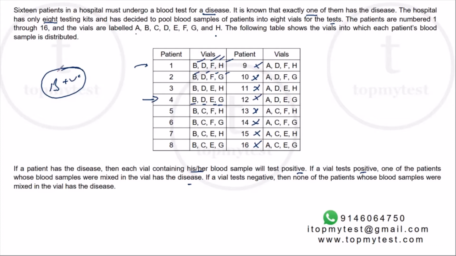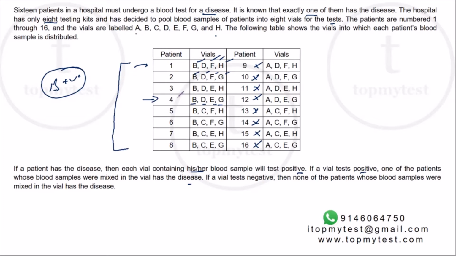Why? Because only B is positive and none of these 8 patients' blood is in vial B. So we can say if B is positive, then the infected patient must be from patient 1 to patient 8. Any of these 8 people. Because we don't know for sure which is there.